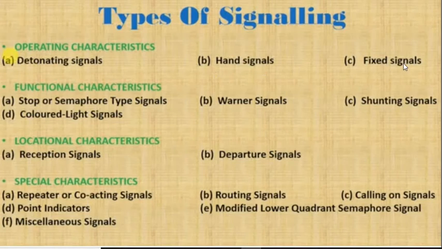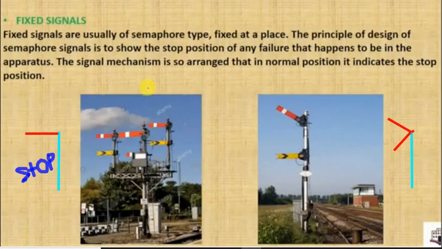And the next one is a fixed signal, which is a semaphore signal. A semaphore signal consists of a pole and an arm. If the arm is in a normal position, it means train has to stop, and if it is at a 45-degree angle upward or downward, it means train can move. Okay, so these are the types of operating characteristics. The next one is functional characteristics. So let's see the functional characteristics also.